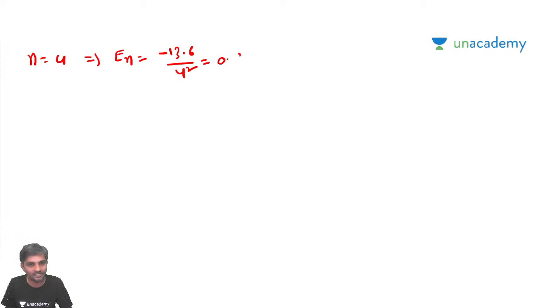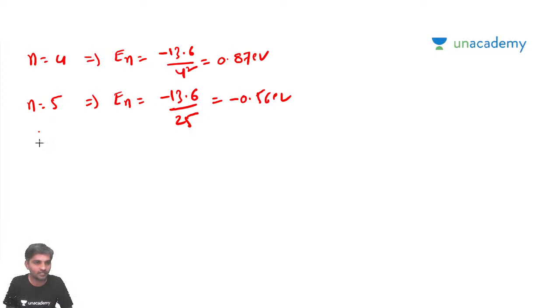That's going to be 0.87. And then for n is equal to 5, En is equal to minus 13.6 by 25. That is going to be, I think, minus 0.56 electron volts. So similarly, this will continue.